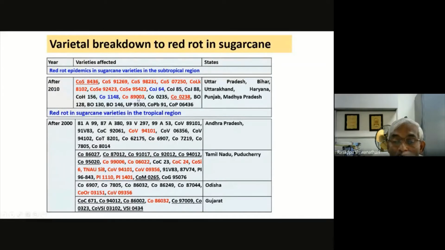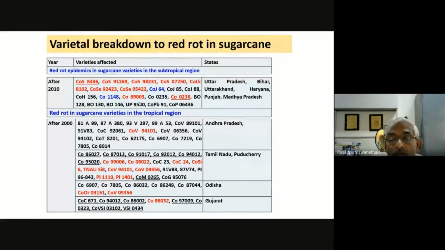So all these varieties, including 0238, were resistant to red rot. But what happened afterwards? Continuously the pathogen is making attempts to bring down the resistance. So that means it turns the incompatible host-pathogen interaction into a compatible host-pathogen interaction.